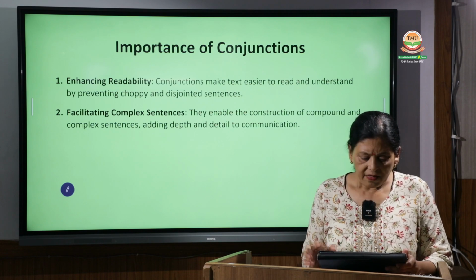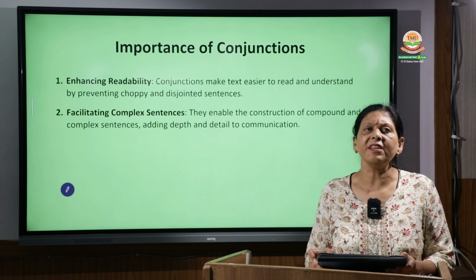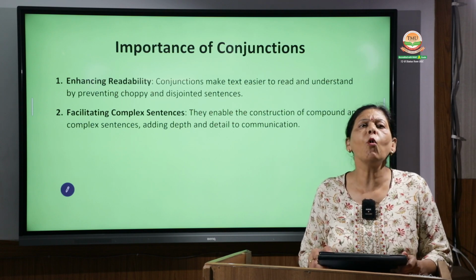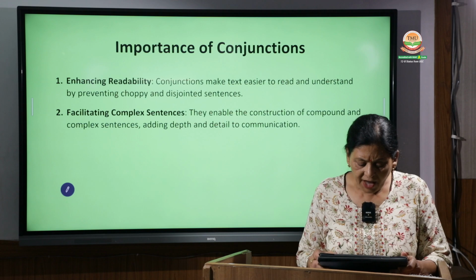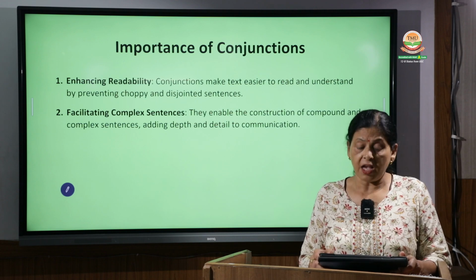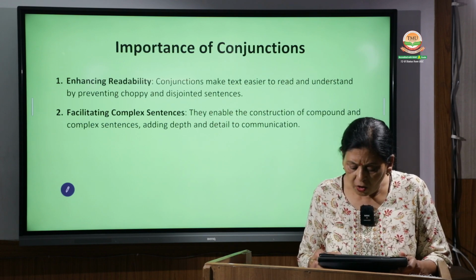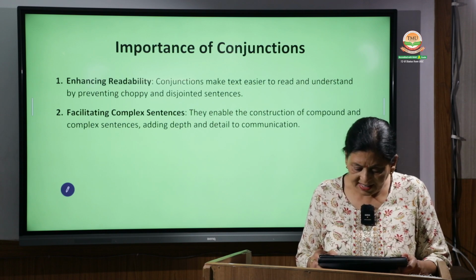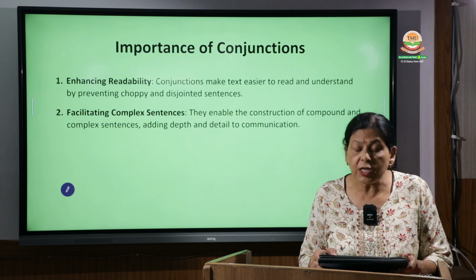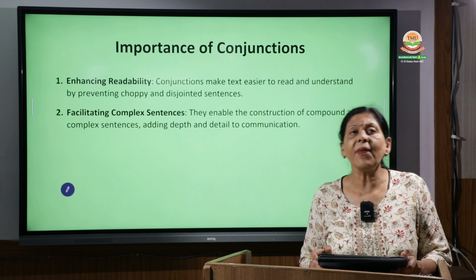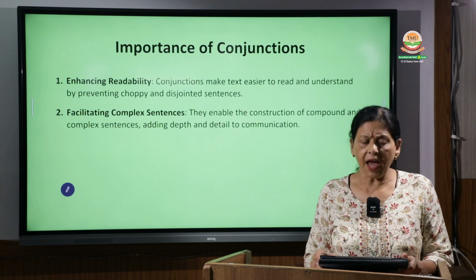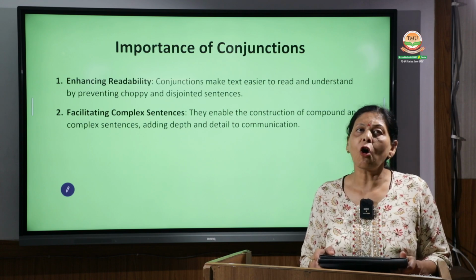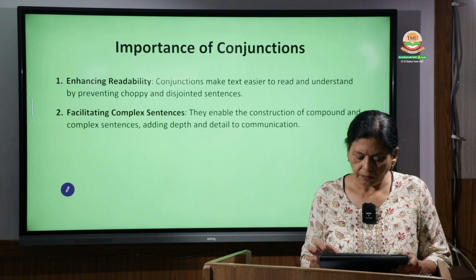Another thing is enhancing readability. Means the text becomes easier to read and easier to understand. Then we have facilitating complex sentences. Means they enable the construction of compound and complex sentences, adding depth and detail to communication. Means the complex and compound sentences are woven together with the usage of conjunctions.